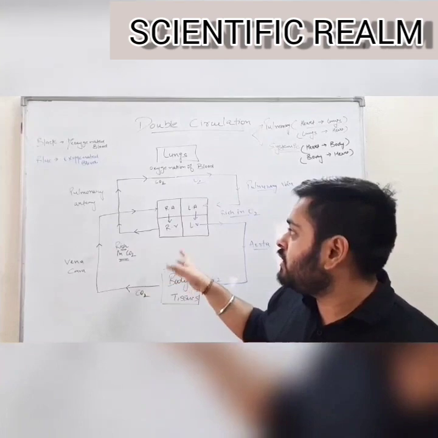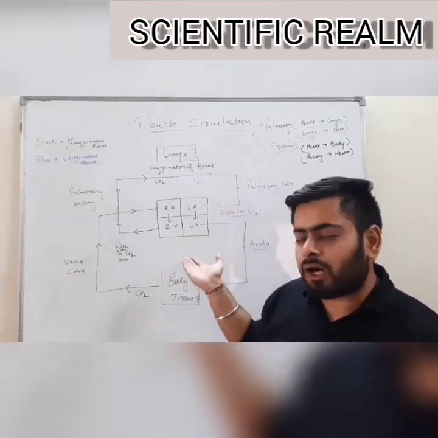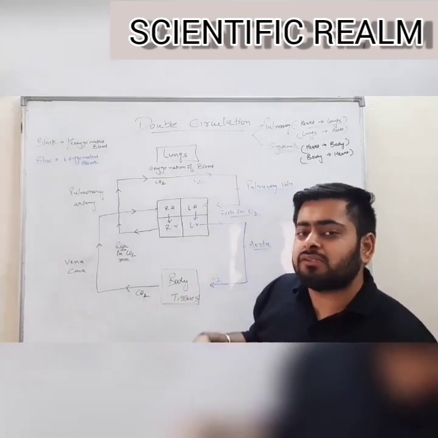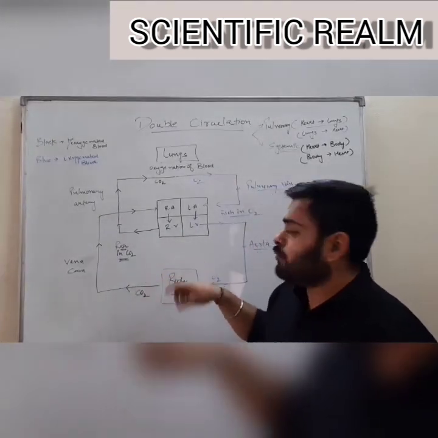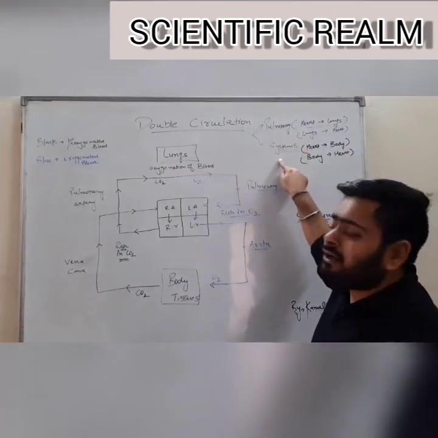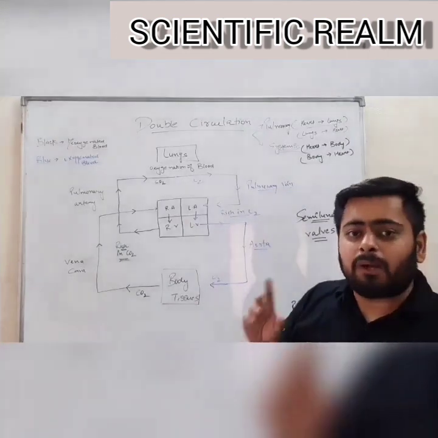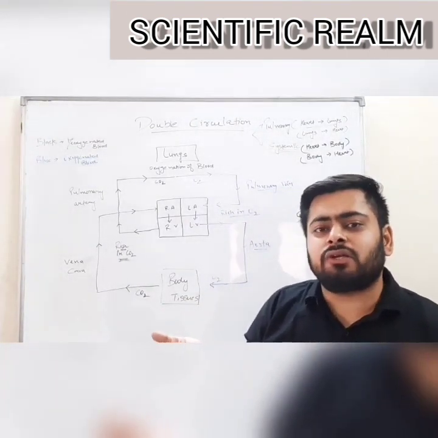Let us now study in detail how the blood is supplied to the heart and from the heart and in what ways it is transported. Firstly, we know double circulation is of two types, pulmonary and systemic circulation. Pulmonary means lungs. The word itself is associated with lungs.